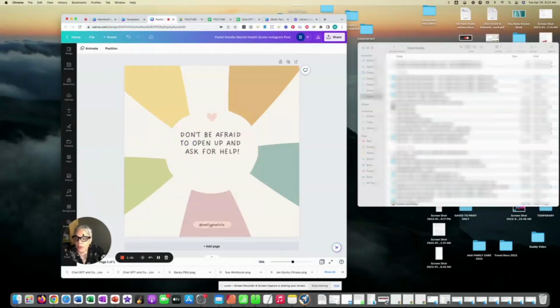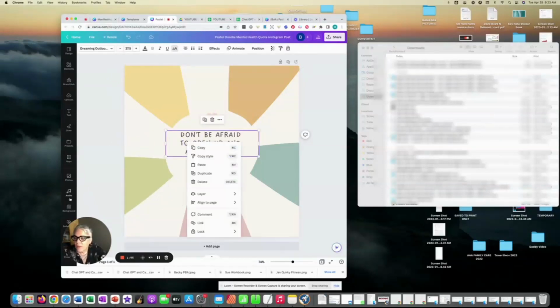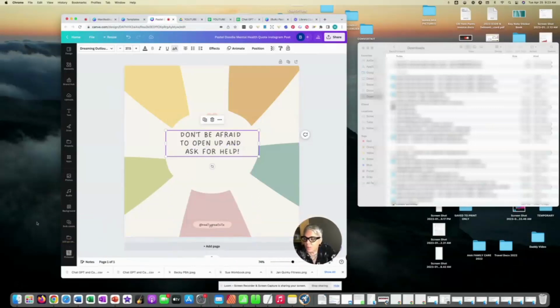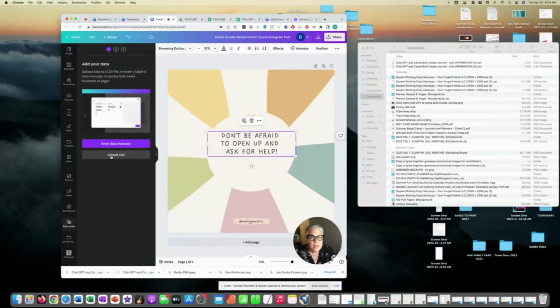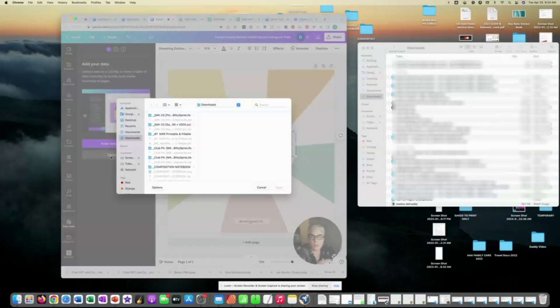I have to shrink down my screen in order to access my CSV. So what I'm going to do is click into this box, and then open my bulk create feature, which is an app. If you can't find it, you click on these 9 dots that say apps, 3 across, 3 down, and type in the word bulk and it'll come up. If I am clicked into my text and hit bulk create, it says, do you want to upload your CSV? Now, the CSV is the quotes that I took from ChatGPT, and I put them into a Google Sheet, and from there just downloaded them. If that sounds like a lot of complicated steps, please check out the other video, because I go step by step very slowly to show you the whole process.